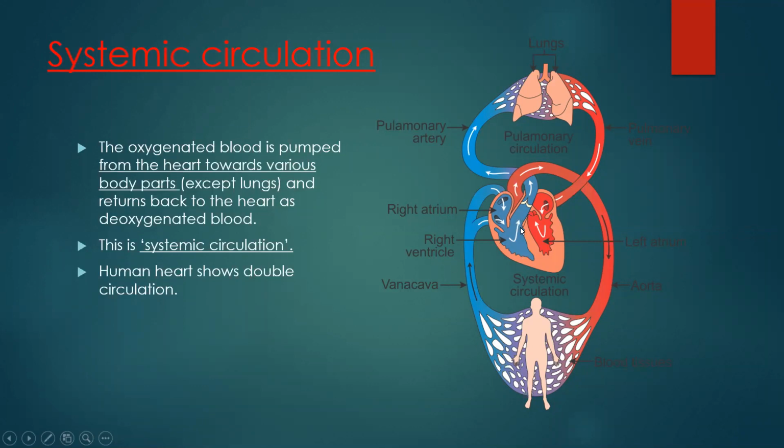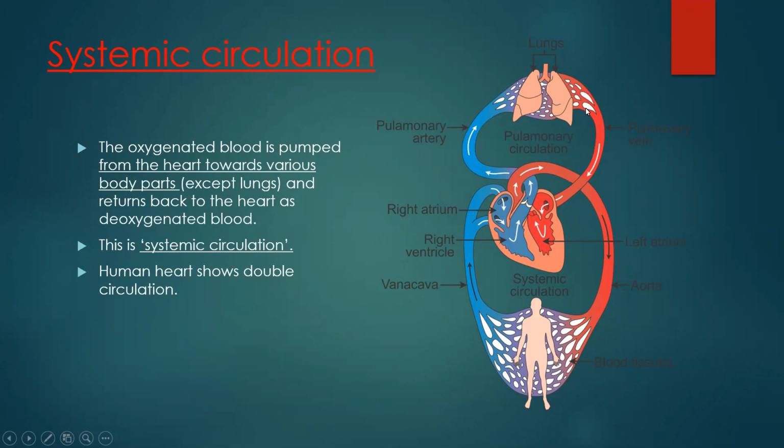First, deoxygenated blood comes to the heart through the vena cava. This is the first time it is coming to the heart. The right ventricle pumps the deoxygenated blood through the pulmonary artery. It goes to the lungs.